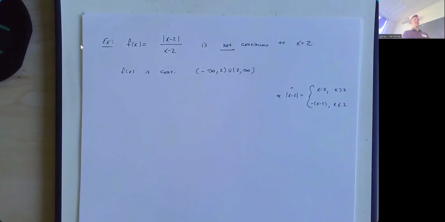So as I was saying, most of the time, if someone's trying to give you an example of something discontinuous, it could be rational, I suppose. But other than that, piecewise functions are our bread and butter of discontinuous functions.